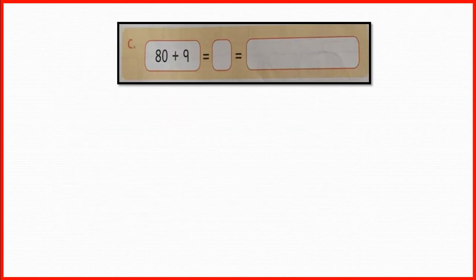Now in part C we have 80 plus 9. What does 80 plus 9 make? Yes, 80 plus 9 makes 89. And the number name of 89 is EIGHTY, 80, NINE, 9, 89.